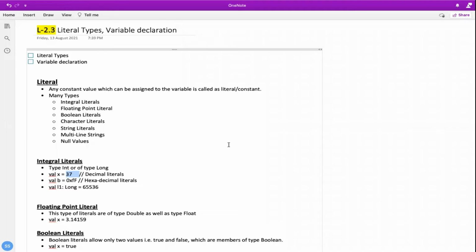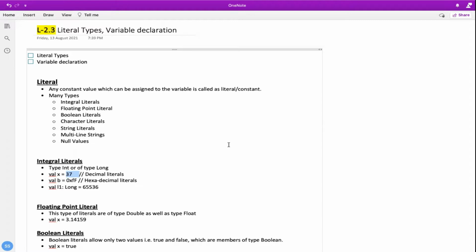And in today's lecture, we will cover what the different types of literals are and how to declare a variable, and more precisely, the mutable ways to declare a variable, and how to declare a variable which would make it immutable. So without any further ado, let's start with the literals.